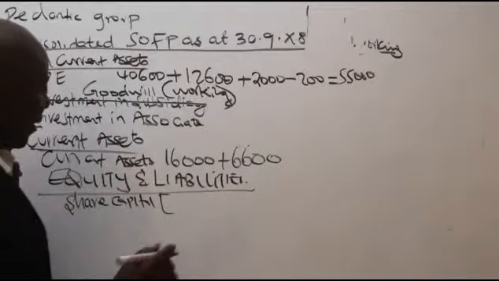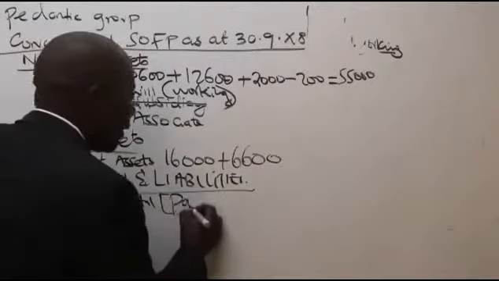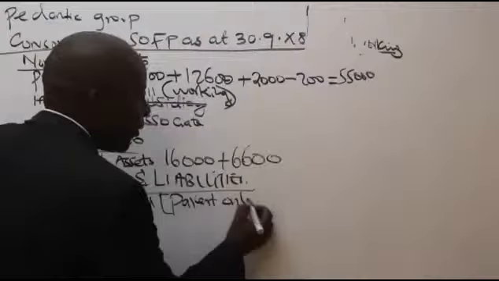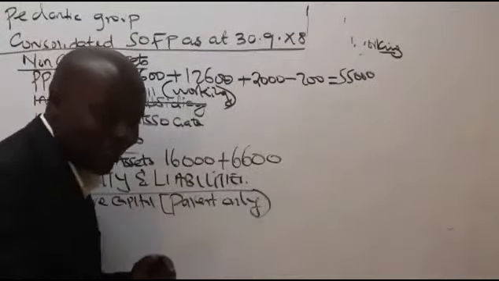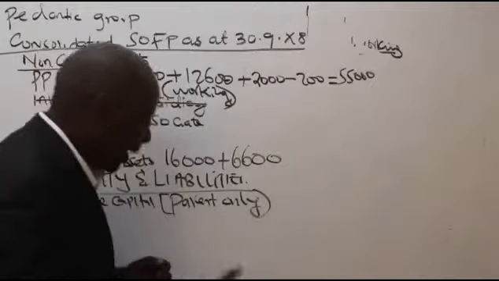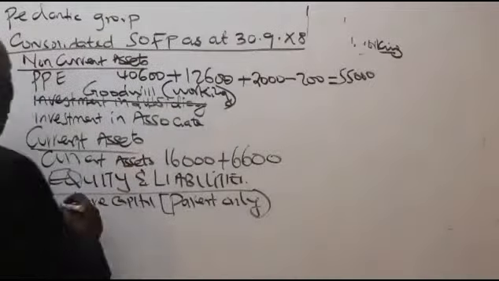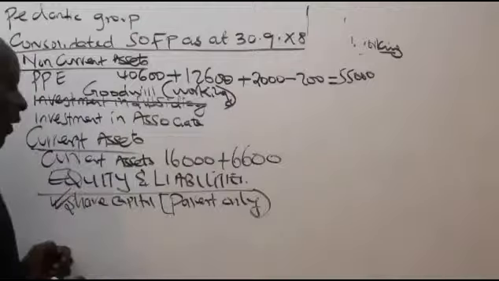The one of the parent we pick. So share capital, we shall pick the one of the parent only. You simply go to that column of the parent and put it. Thank you very much, Clinton. You pick the one of the parent only. Correct. From share capital, what else do we have?